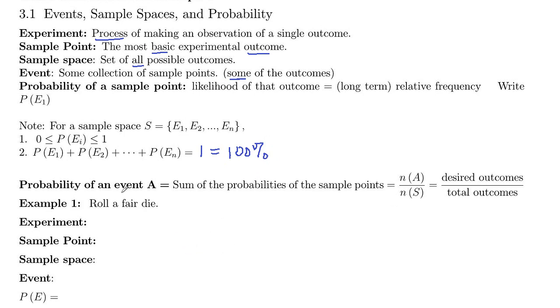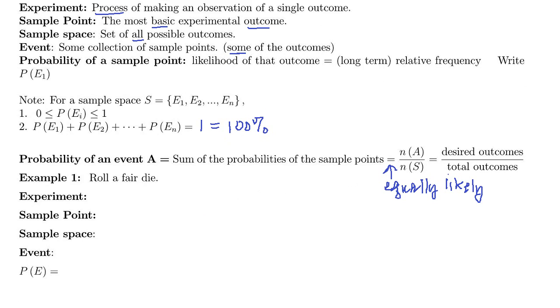And then if you have an event, a collection of outcomes, you sum the probabilities of the sample points that are in that event. Now, if these sample points are equally likely, then you can shortcut things a little bit here. And you can find the probability by finding the number of sample points in A divided by the total number of sample points in the sample space. So desired outcomes out of total outcomes. That only works if your sample points are equally likely.